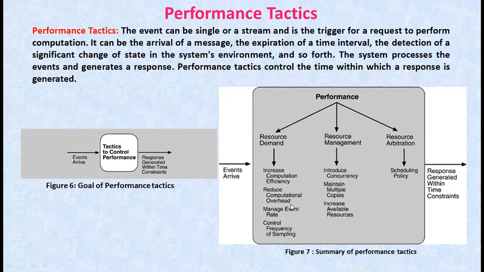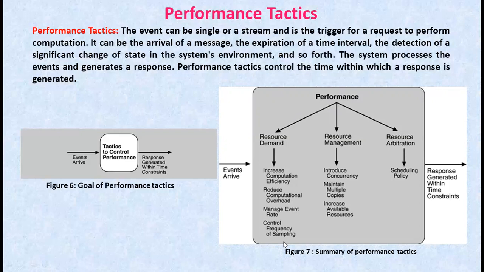Manage event rate: it is possible to reduce the sampling frequency at which environment variables are monitored, and demand can be reduced. Coming to control frequency of sampling, if there is no control over the arrival of externally generated events, queued requests can be sampled at a lower frequency, possibly resulting in the loss of requests.